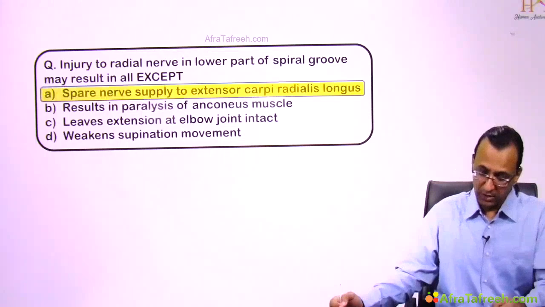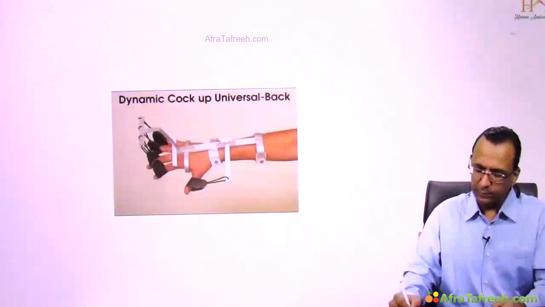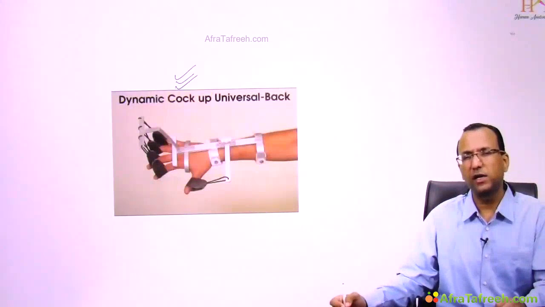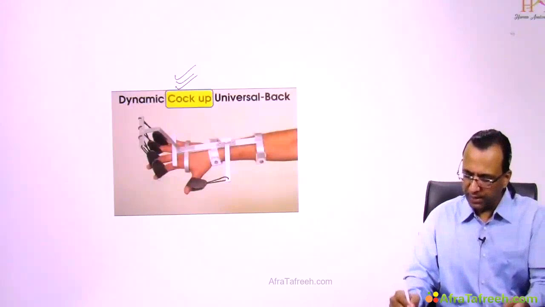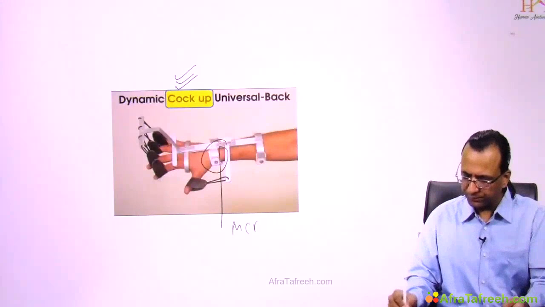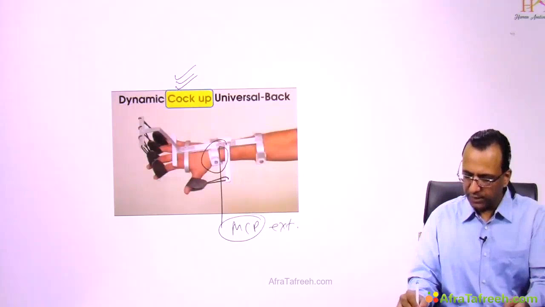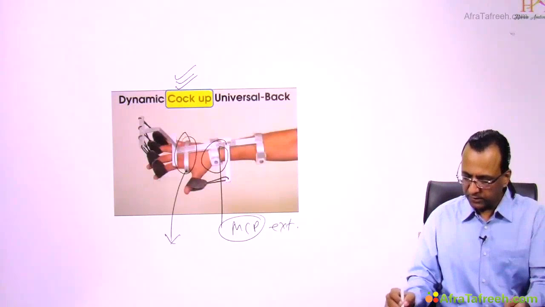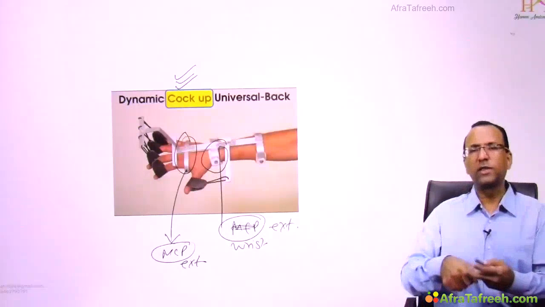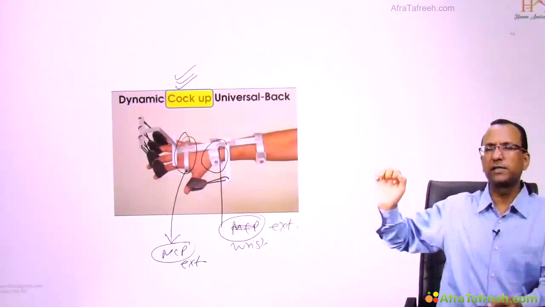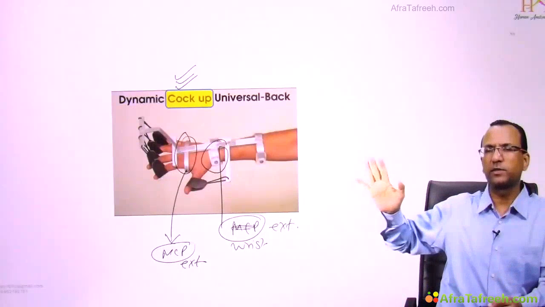Keep the answer. And you have to give a cock-up splint to the patient who has a radial nerve injury at a high level, because you have to keep the wrist joint in extension and the MCP joint in extension. What about the IP?